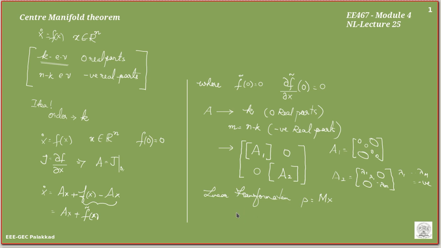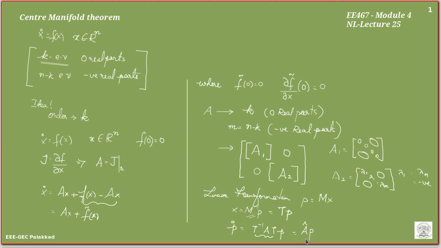So this implies x is equal to M inverse of P. We'll take M inverse as some transformation T, so x is equal to T into P. Okay, so I can get P dot as equal to T inverse A T into P, where we can call this some A hat of P. Is that fine?